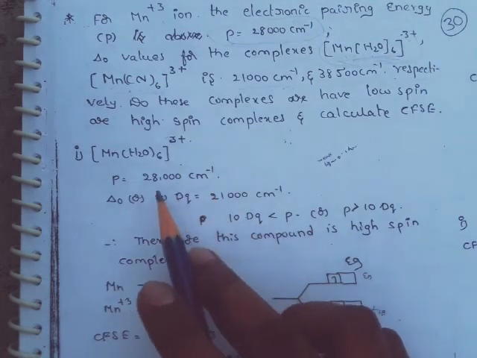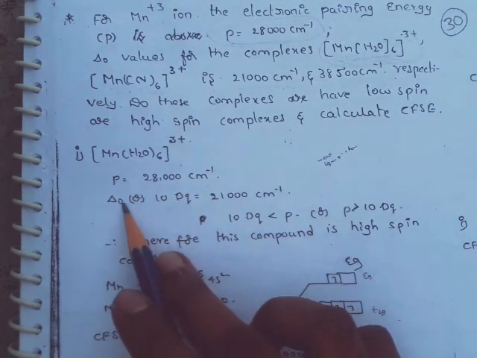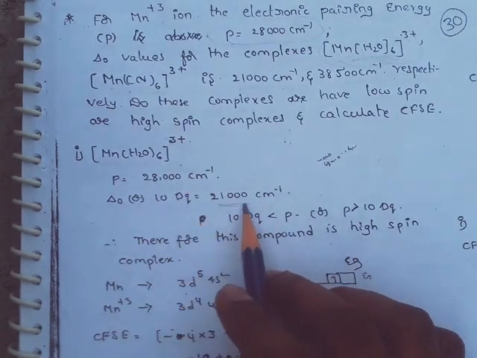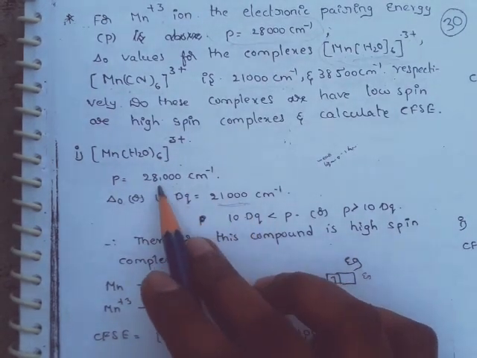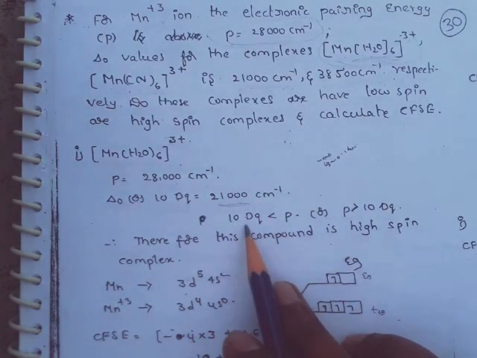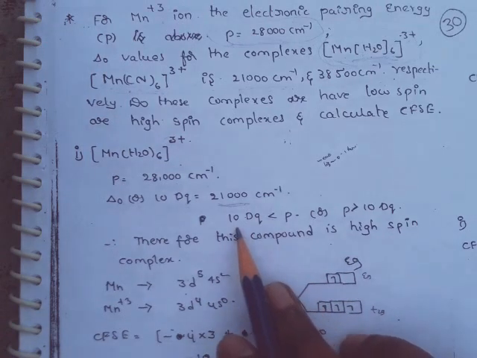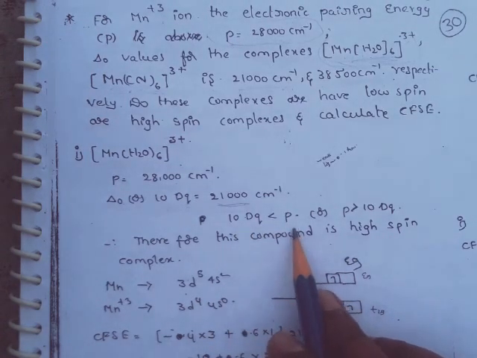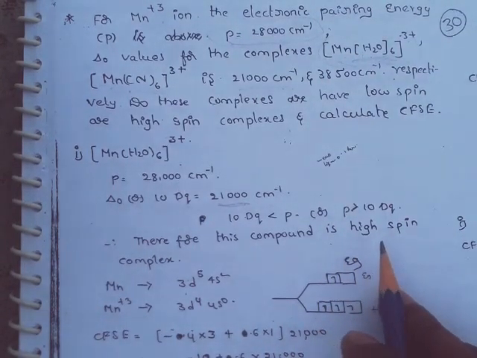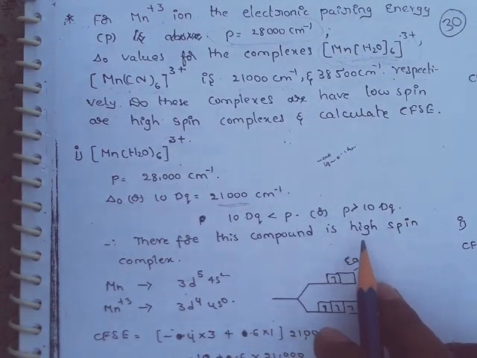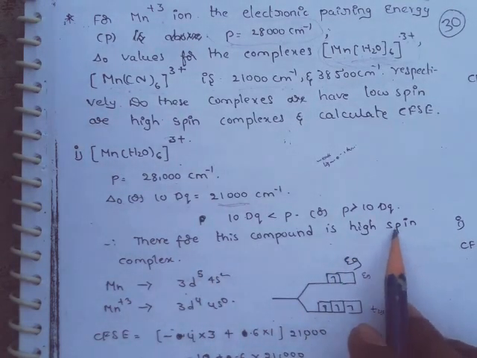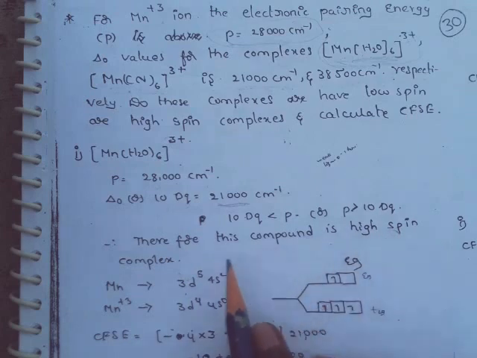It is very clear that delta O is less than P, because 21,000 is less than 28,000. According to our knowledge, if delta O is less than P, then they are weak field complexes. Weak field complexes are high spin complexes. So this complex is a high spin complex.